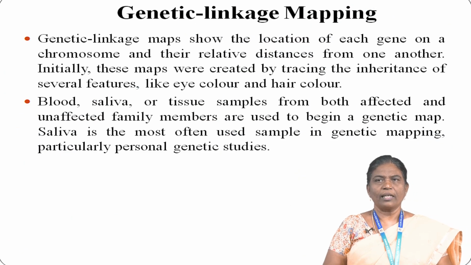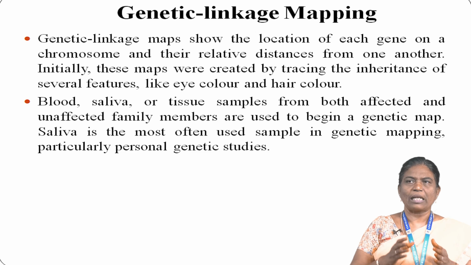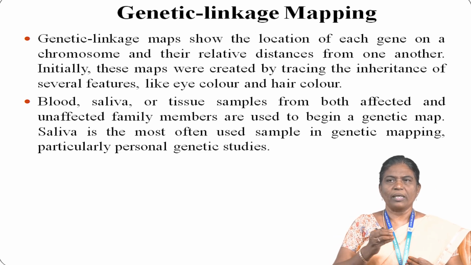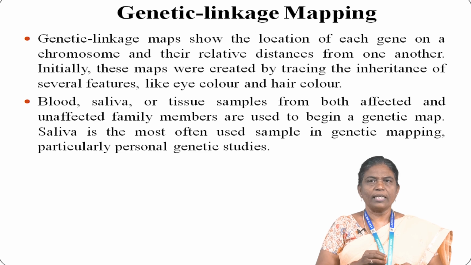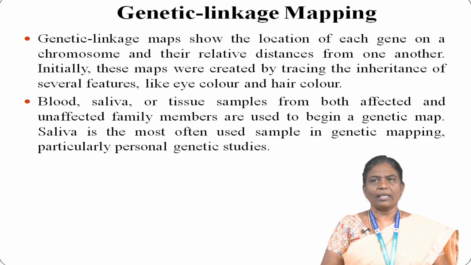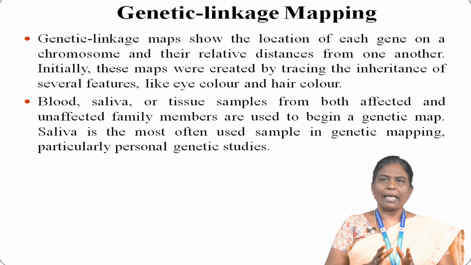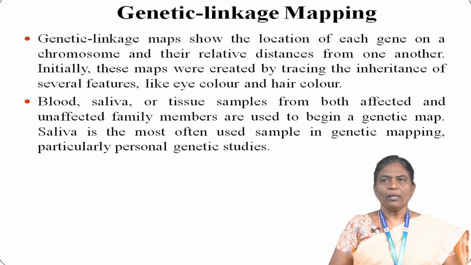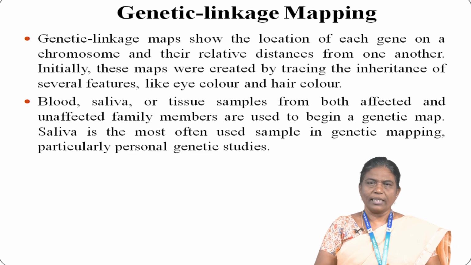And when we see here in the genetic linkage mapping, it shows the location of each gene on the chromosome and their relative distance from each other. Initially these maps were created by tracing the inheritance of several features like eye color and hair color, and also blood, saliva or tissue samples from both affected and unaffected family members are used to begin a genetic map.